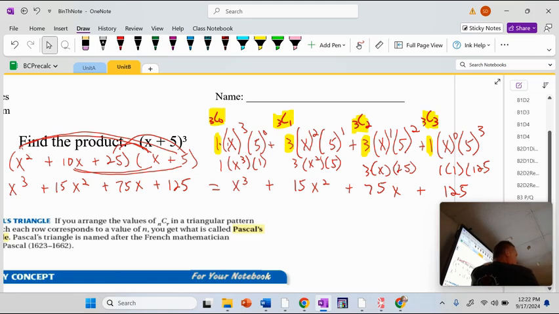Now you're going to be replacing a formula with the numbers that represent that portion. So b is 5. So 5 to the 0, 5 to the first, 5 to the second, 5 to the third. That's why we're getting different numbers than what Pascal's triangle said, because the coefficients change if I have numbers in front of the x or the y, or the a or the b, or whatever the variables are.